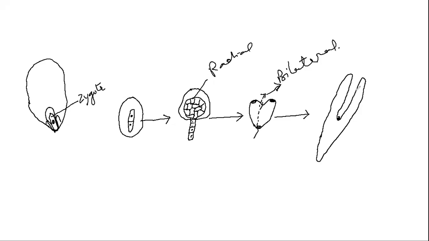Here is a plumule. These are the cotyledons. This is the radicle, plumule, and these are the cotyledons. This is a torpedo embryo, and then this matures. So this is the whole process of zygotic embryogenesis.